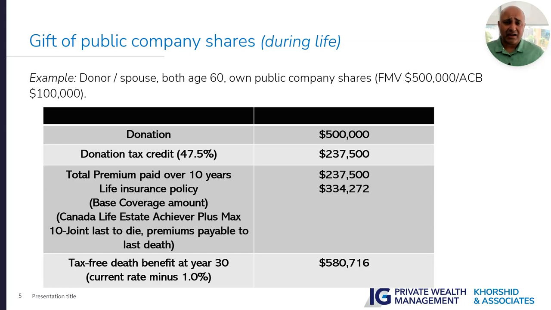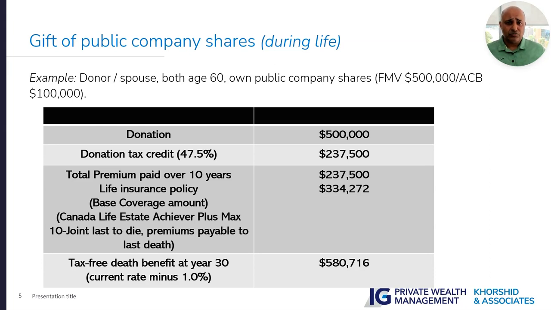So what they can do is take that security and donate it to the charity. They donate the $500,000 to the charity. The tax credit we are using is at 47.5%, so they will get $237,500 in tax credit. We are not going to get into detail about their income. I have another video on that, and you can look into how much tax credit can be used in any given year.